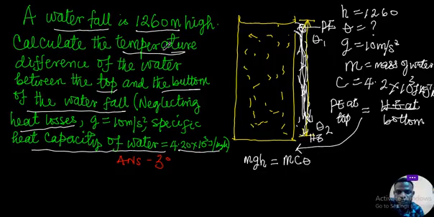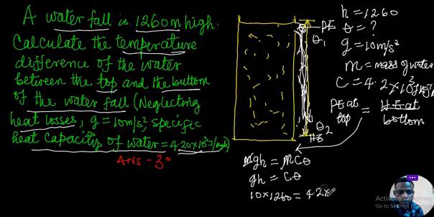So our mass of water is unknown, and since it occurs on both sides, you can gladly cancel it out, so that we have gH equals Cθ. Now our g is 10 and our height is 120, equals our C, which is 4.2 times 10 to the power 3, and our θ is unknown.